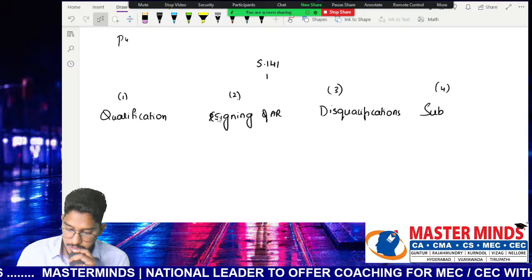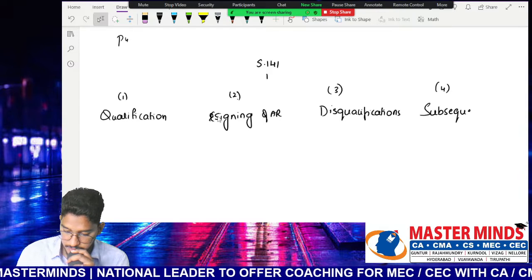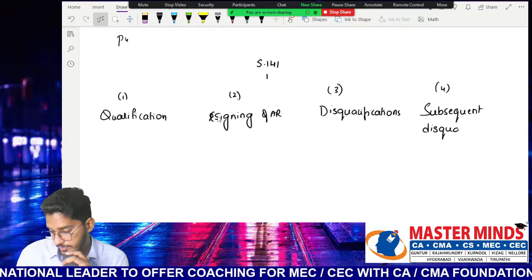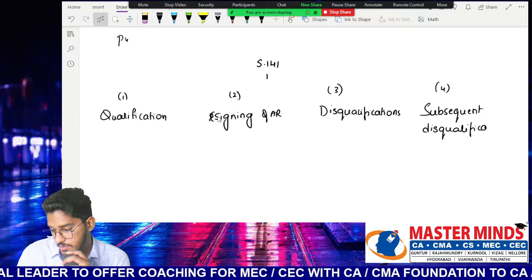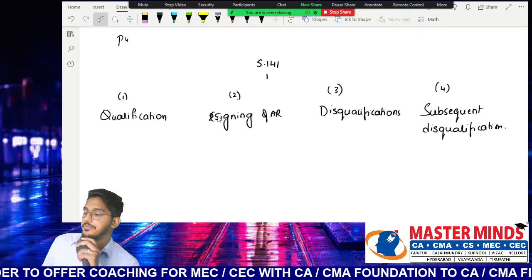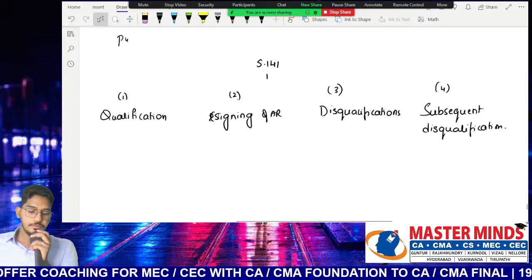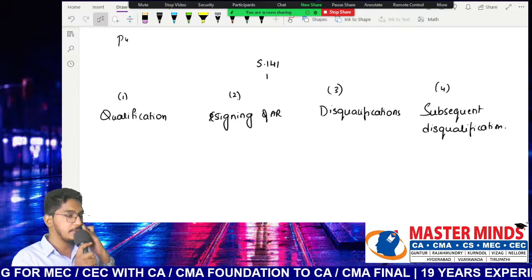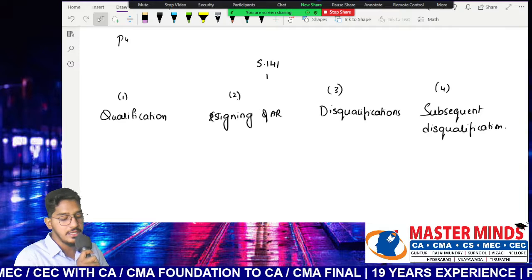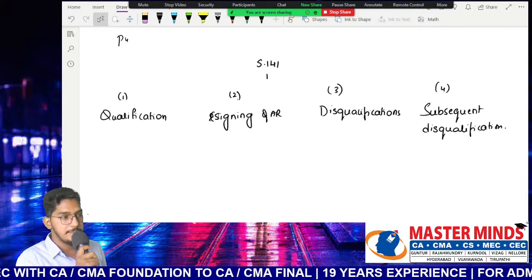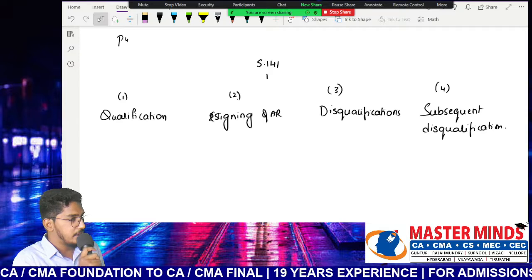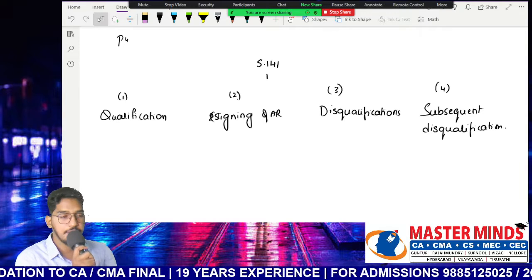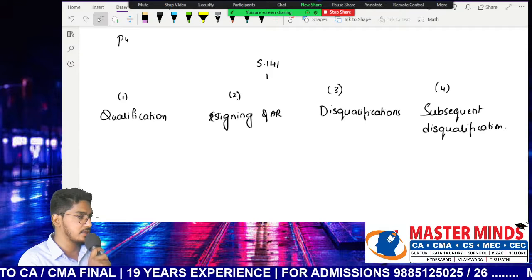Subsection 4 will be dealing with subsequent disqualifications. So 4 subsections of Section 141, each dealing with a specific matter. Subsection 1 deals with qualification, subsection 2 with signing of the auditor's report, subsection 3 with disqualification, and subsection 4 with subsequent disqualification.